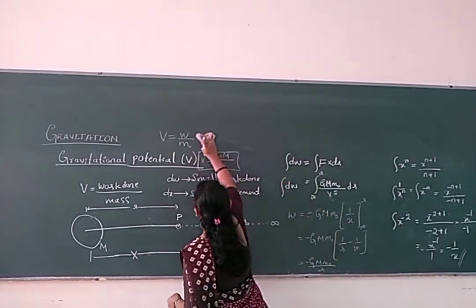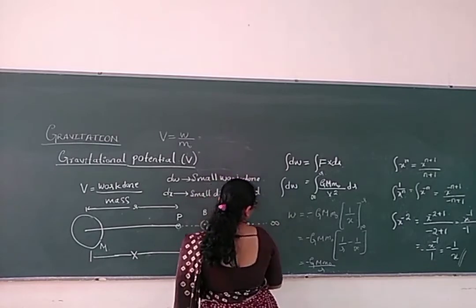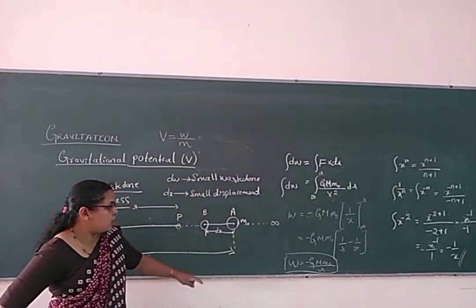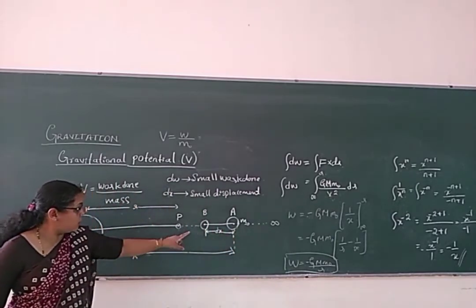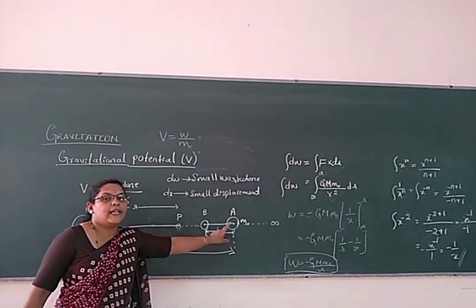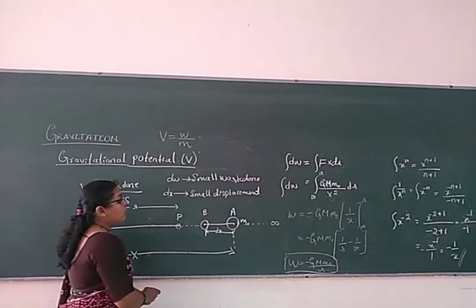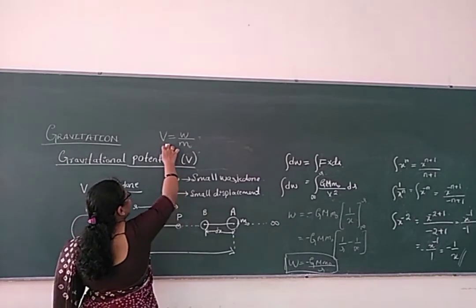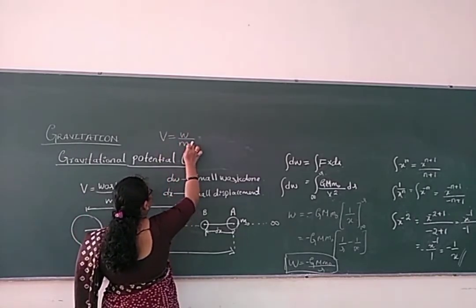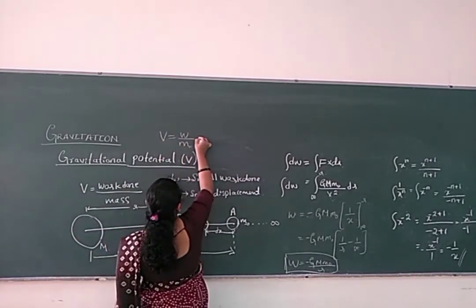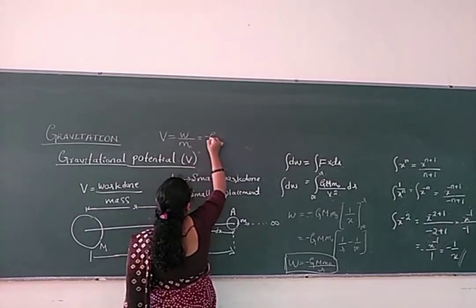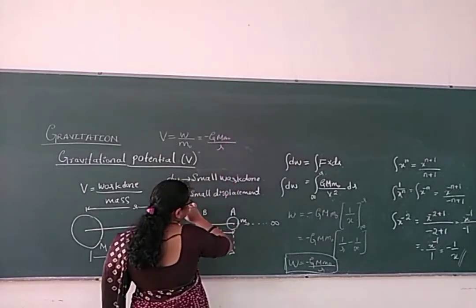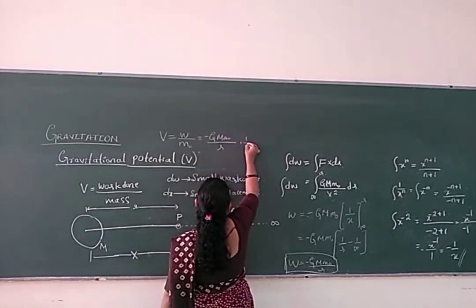So this will give you total work done in bringing the amount of unit charge or amount of unit mass from infinity range to the particular point. This is work done, total work done it is. We have the gravitational potential V is equal to work done by mass, or we can say that unit mass. So what is that? Minus G M m naught by r. So what is this? 1 by m naught.